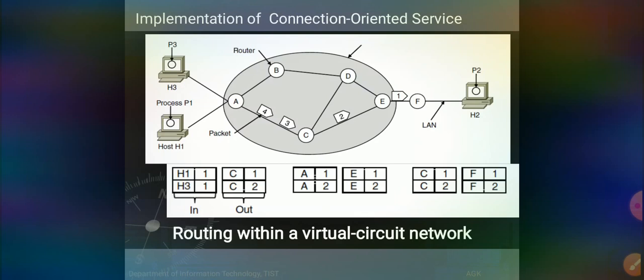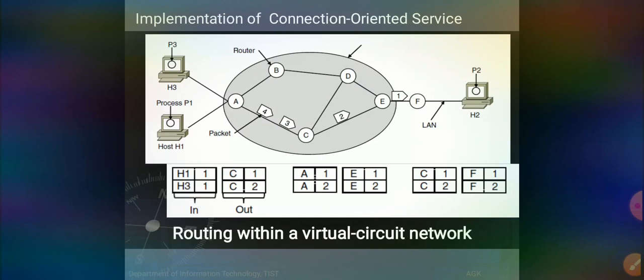So that's the reason A receives all the packets which are connected with hosts H1 and H3. It will collect all the packets, and router A transmits all the packets in the same direction, or one direction. So here packets are moving in only one direction, that is A to C, C to E, and E to F, right?